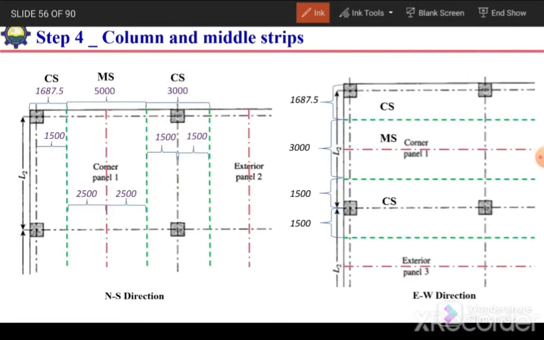And if we talk about the width of middle strip in case of interior frame, so again from the center line of the panel up to the center line of the column, the total distance is 4000 millimeter, and we need to subtract this much width, which is 1500 millimeter. So it will come out to be 2500 millimeter. In the same manner, we can also calculate the width of column strip and middle strip in the east-west direction. Again, the rule will be the width of the column strip should be L minimum by 4, and the remaining portion from the center line of the column up to the center line of the panel will be the width of middle strip.